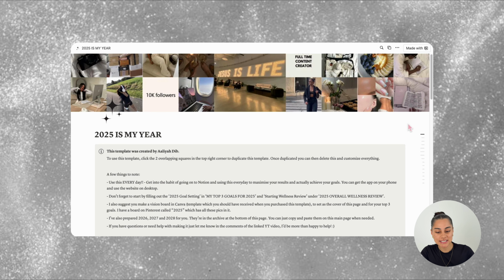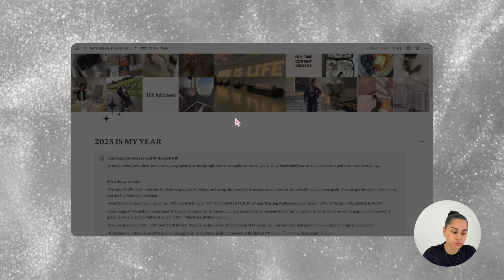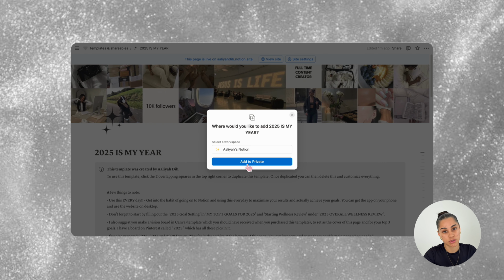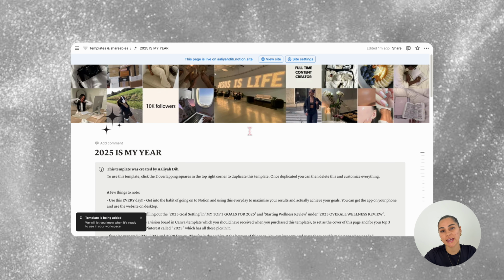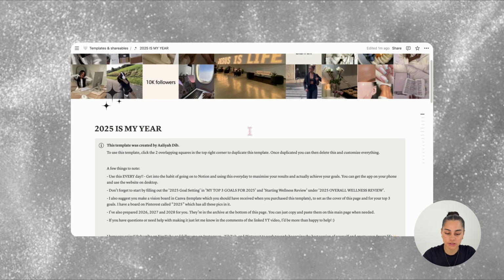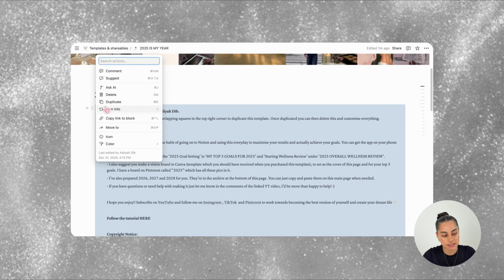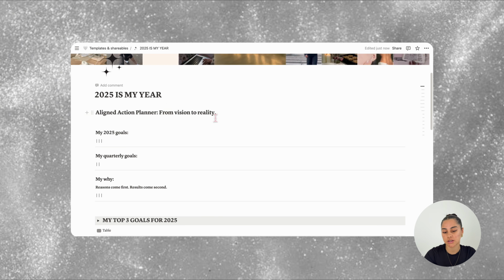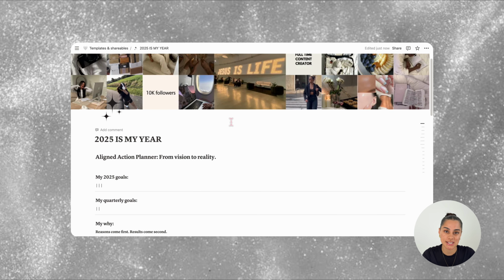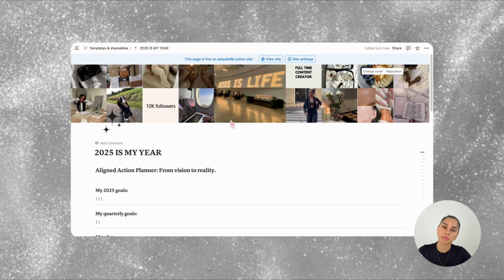So this is it. And to get started, all you want to do is click the overlapping squares in the top right corner over here to duplicate it into your own Notion workspace. Once duplicated, you can delete all of this introductory text and customize everything to fit your goals and aesthetic. Just a few key things to know before we dive in.